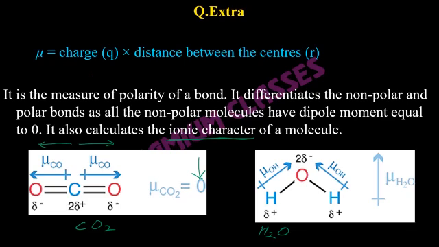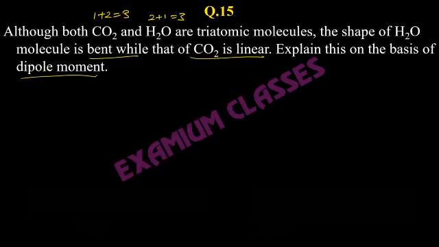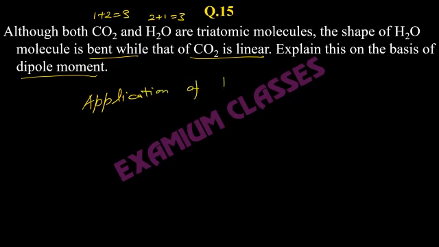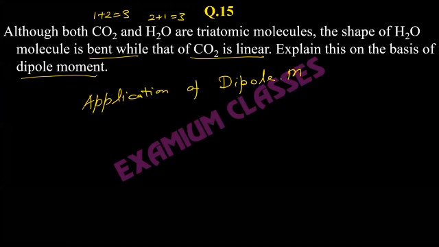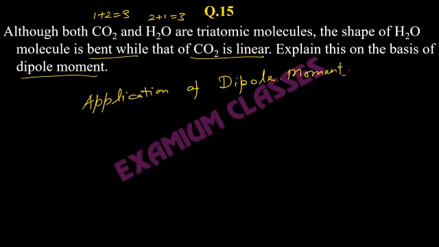The second question is basically the usage of dipole moment. It is actually how the dipole moment can be used to find out a specific, expected shape.